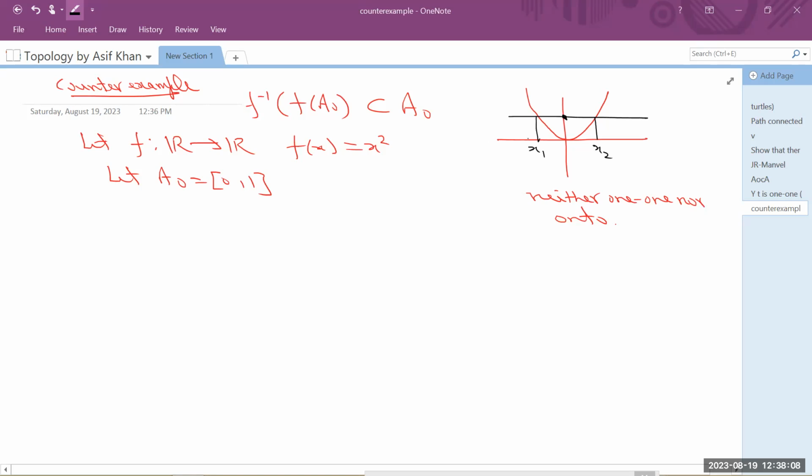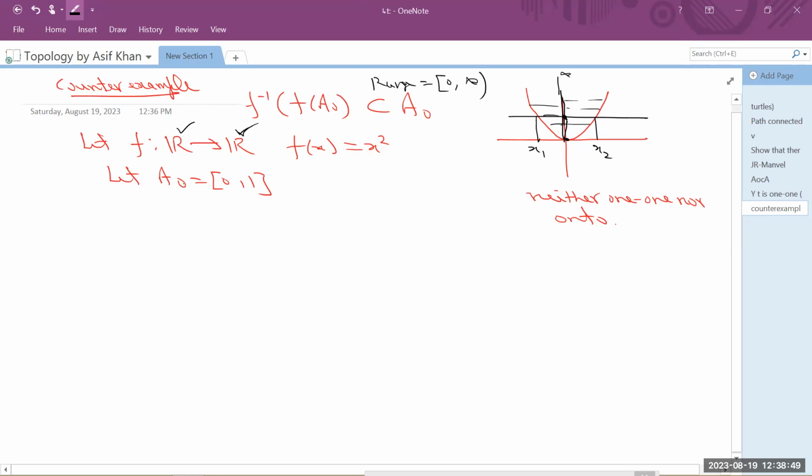For domain, look at x-axis. For codomain and range, we need to look at y-axis. So here mapping is from R to R. So domain is your R, we denote it by x-axis. Codomain is your whole y-axis. And one can see the range set. Range set is from 0 to infinity, because the graph is taking values only from 0 to infinity when we project it on y-axis. So range of this function under x square will be from 0 to infinity, whereas codomain is whole R.